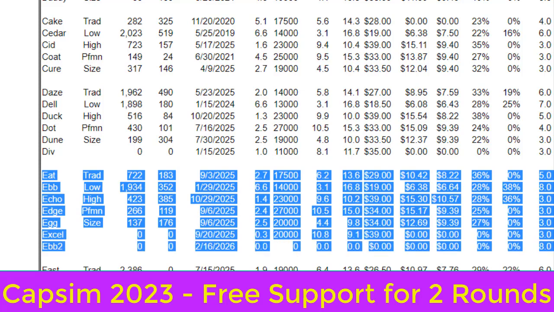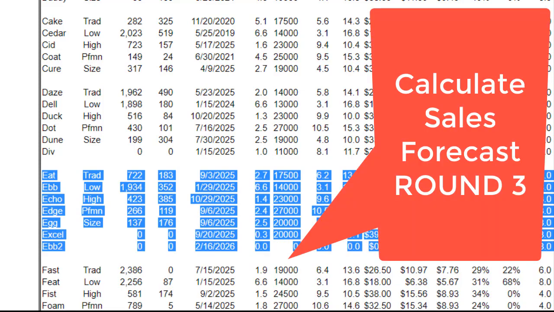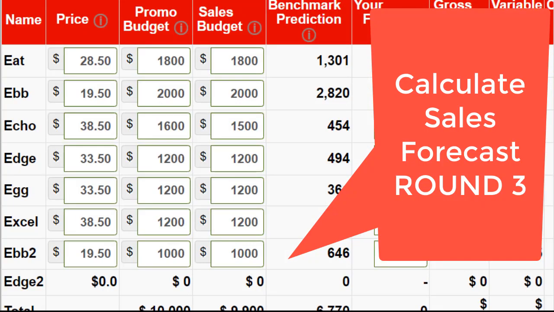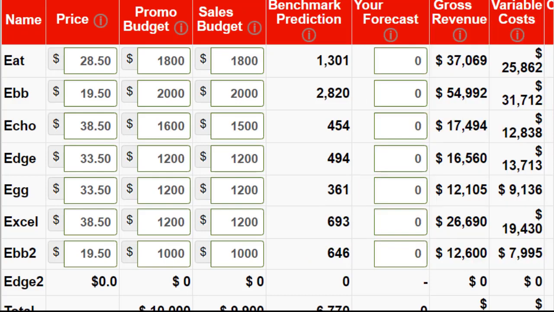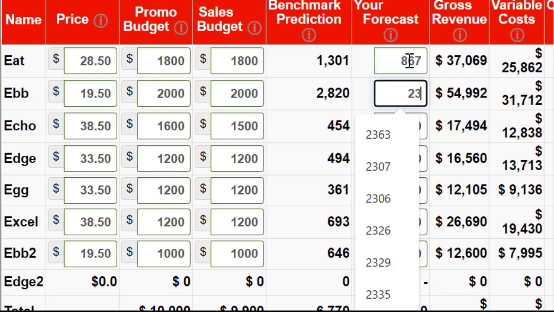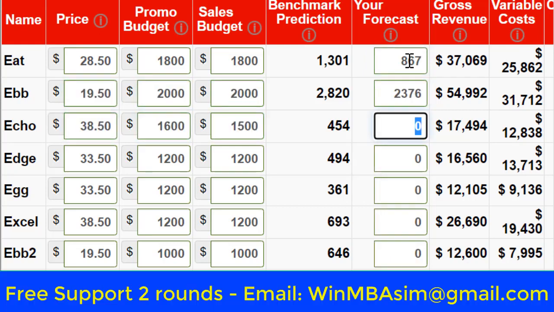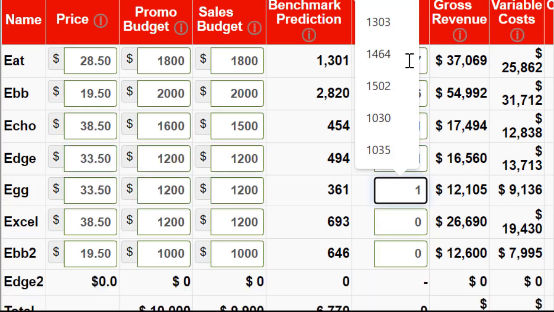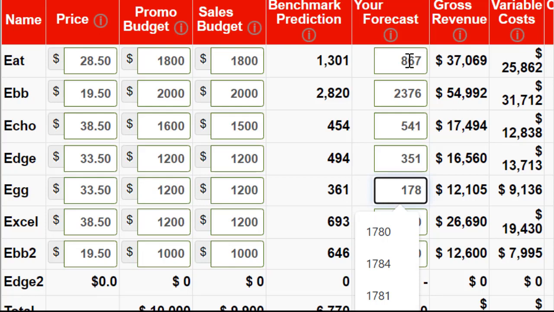So we calculate the sale focus. This is very important. Calculate the sale focus for round 3. We take the career report and copy the number of units we sold from last round to the Excel file, and then we can get the sale focus, right? And multiply by the segment growth. You check the segment growth from the industry condition report and also from the career report, right? For the last round growth rate, we can calculate the sale focus.